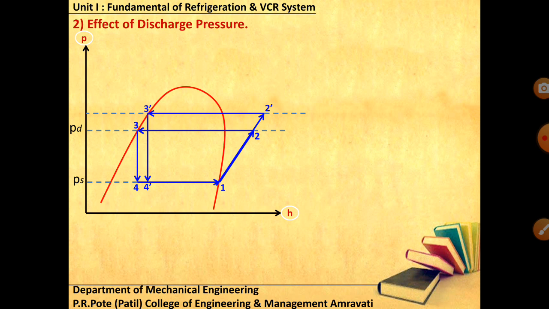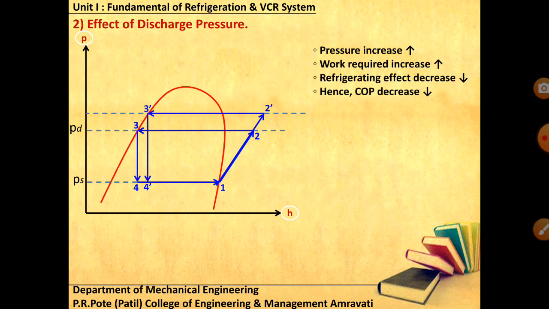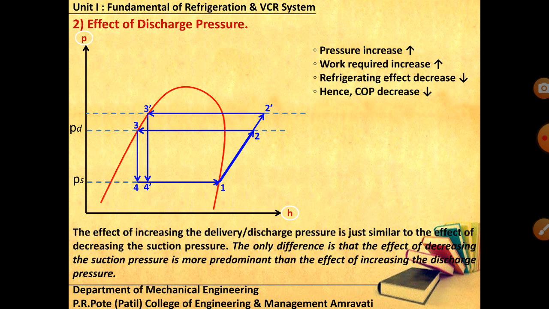Now talk about the compression work. Earlier your compression work was 1 to 2, H2 minus H1. Now after increasing the discharge pressure, from 1 to 2 dash, your compression work is H2 dash minus H1, which is more than H2 minus H1. So here also you have increased the pressure, which means an increase in the compression work, a decrease in the refrigerating effect, and ultimately a decrease in the COP. So this is also not desirable. Just like the reduction in suction pressure, an increment in the discharge pressure will also not increase your COP.